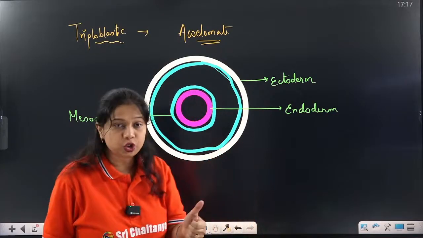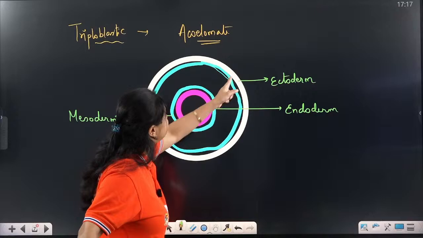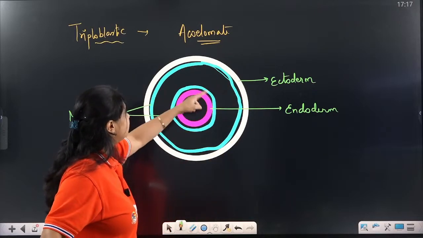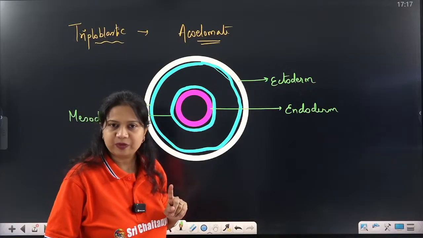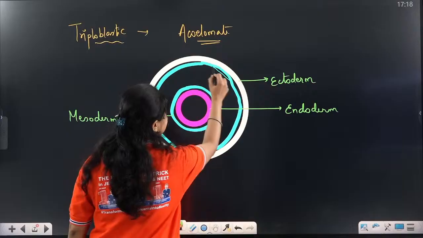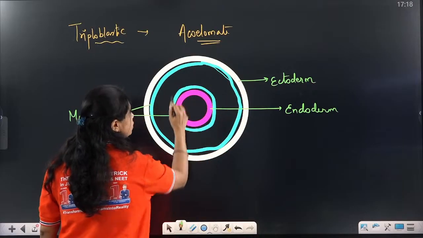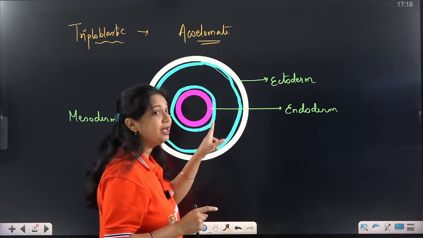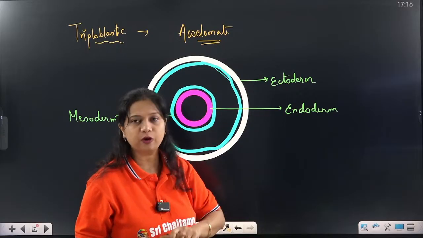First, there should be an empty space between ecto and endoderm, and second, it should be completely covered with the mesoderm. So the second one is following. Fine. The second one is getting covered with two mesoderm layers. But the first one, that the space between ecto and endoderm should be an empty space, is not followed here.